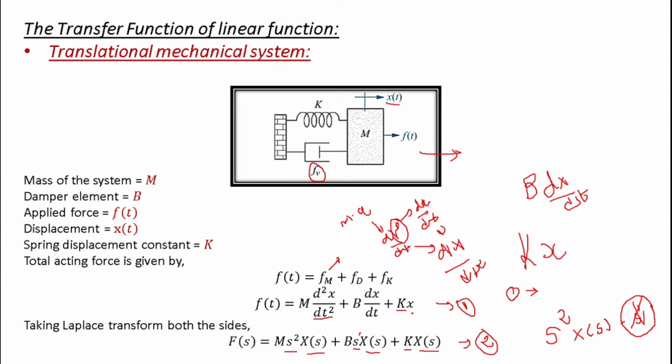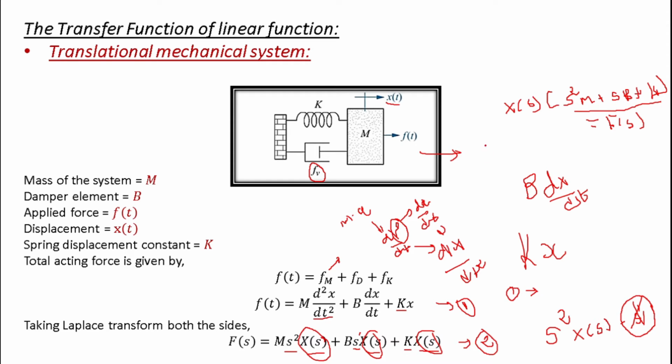So from this equation you can see that x of s is constant in this equation, so just take it outside. We can write x of s multiplied by m s square plus b s plus k, and that is equal to the left hand side, f of s. So we have taken x of s outside, and m s square plus b s plus k is right here.